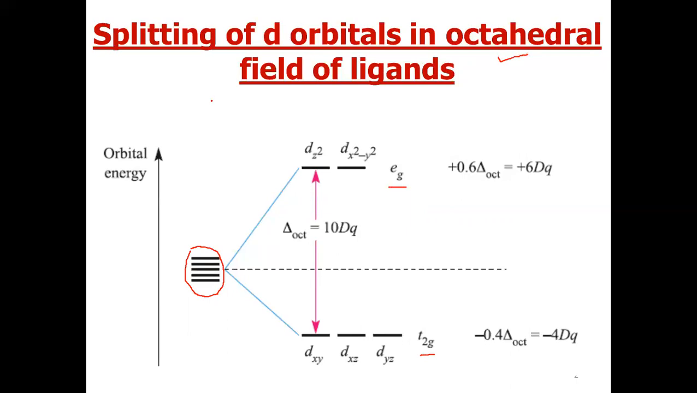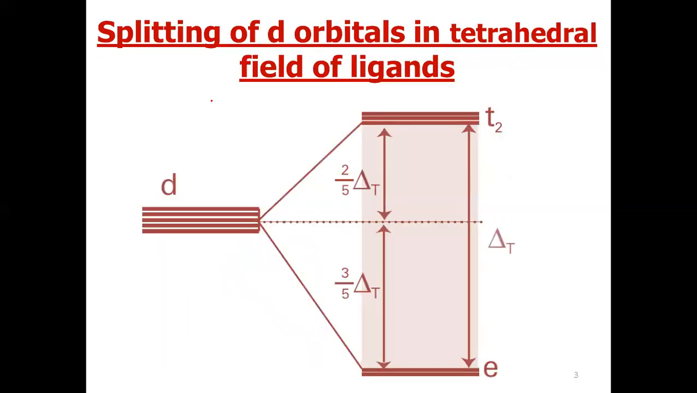field theory. Similarly, in case of tetrahedral complexes, these 5 d orbitals split into two sets, but now the E set is of lower energy and the T2 set is of higher energy. So the splitting pattern of tetrahedral complex is the reverse of that of octahedral complex.